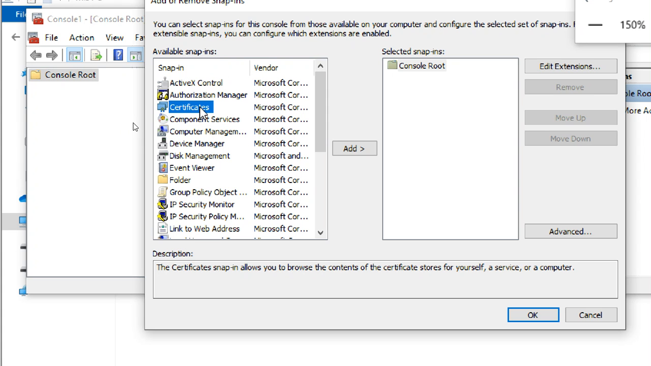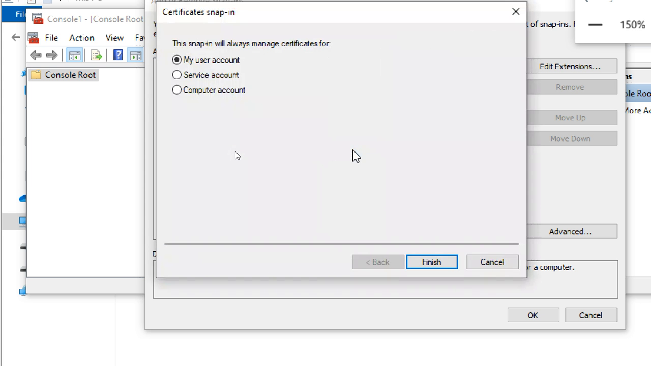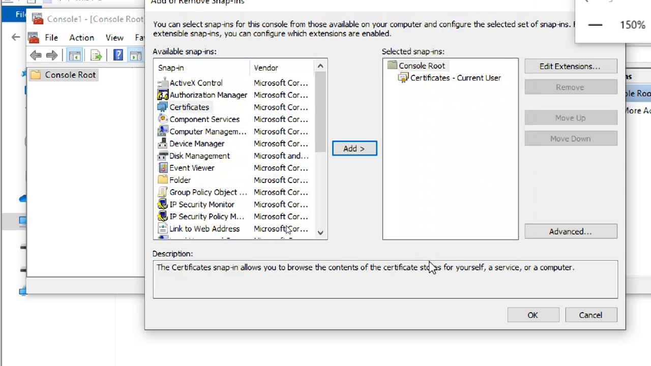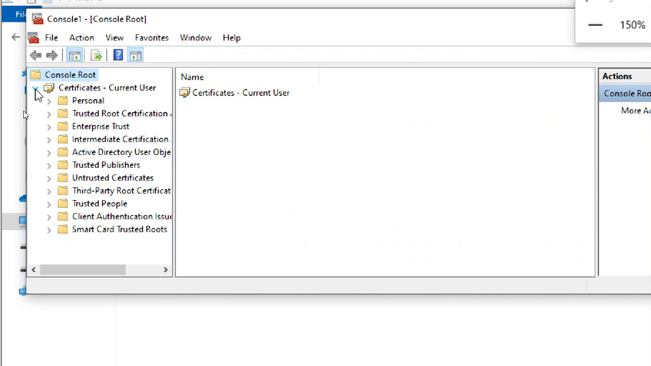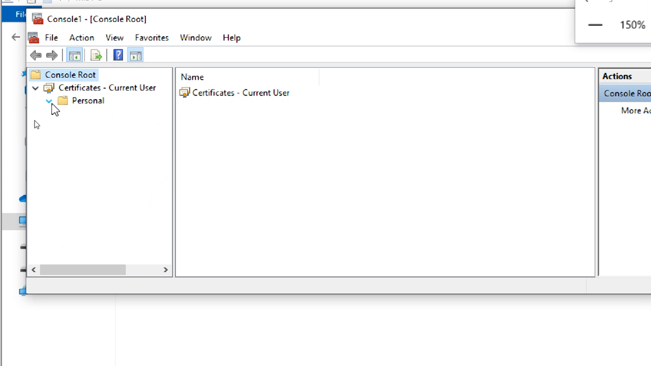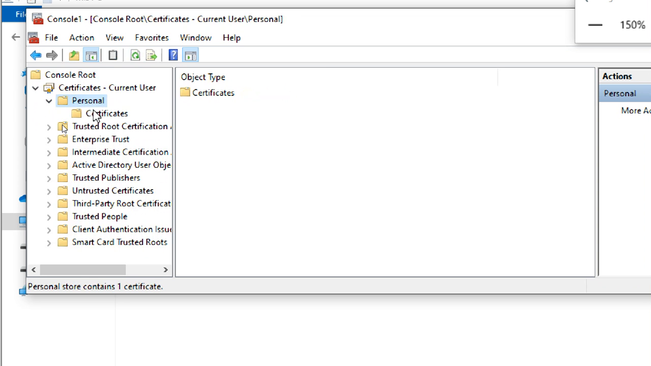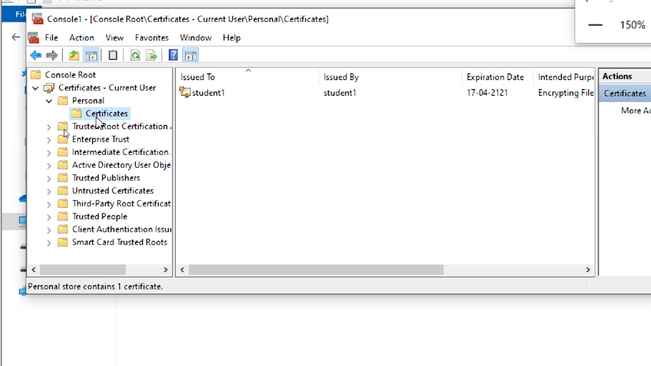So I need certificates. You can add other things also if you want, but currently I need only certificates. My user account. Finish. Current user. Under certificates, user level and computer level certificates are there. Expand it, just expand. You can see this button. If you click it, you can expand it. Expand the personal folder, and under it you can see certificates.